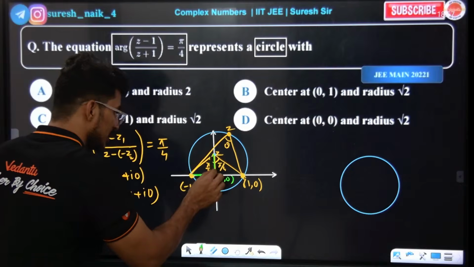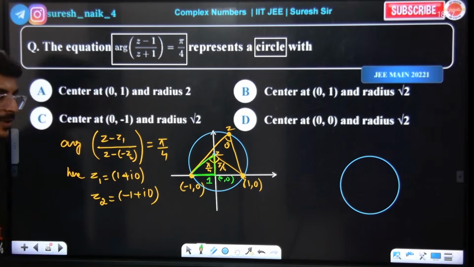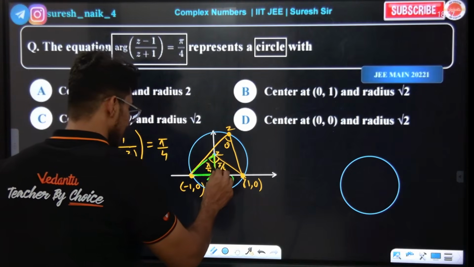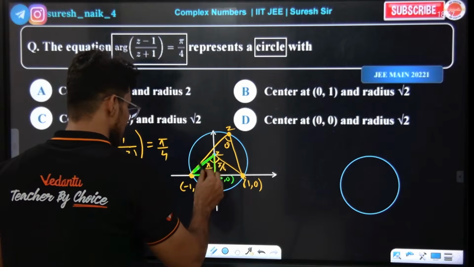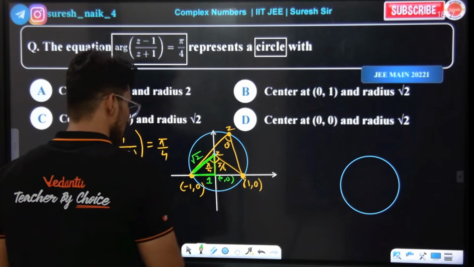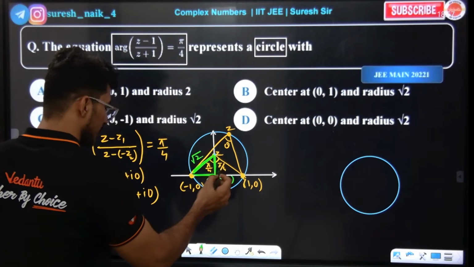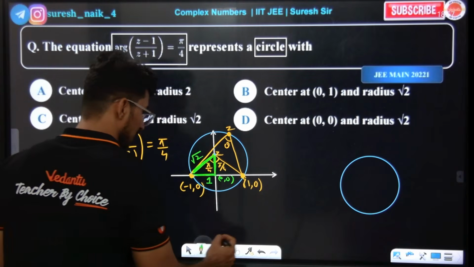I know this angle, so can't you find out the radius now? Yes or no? This green line will be the radius, root 2 obviously. And this red line will be 1.